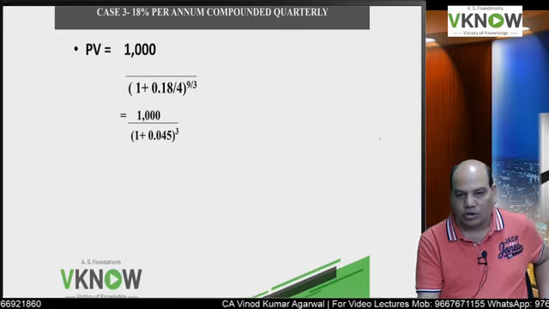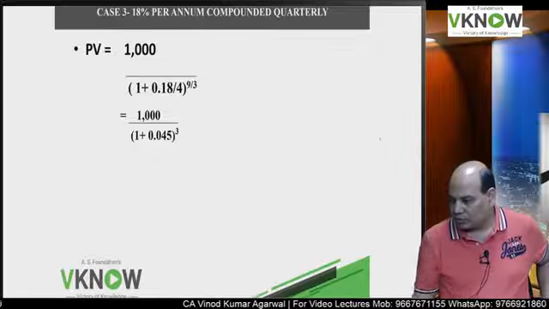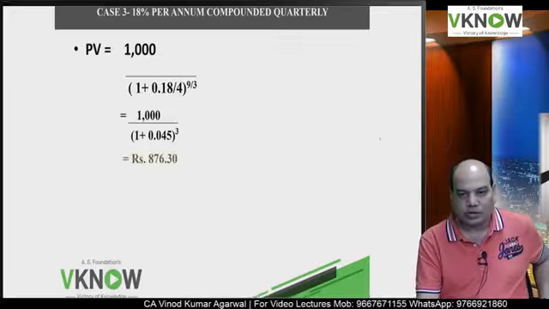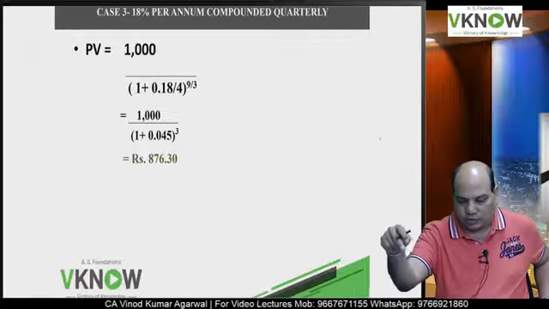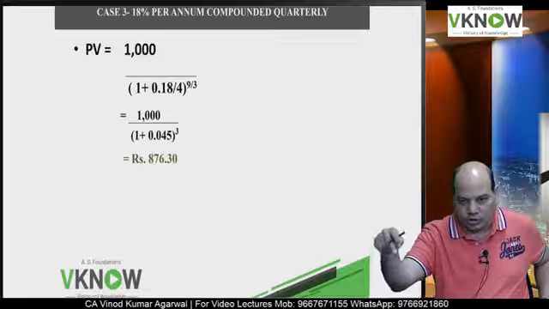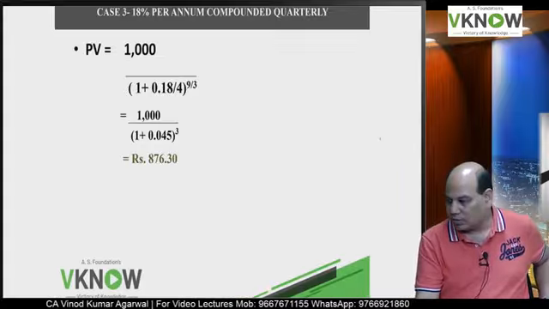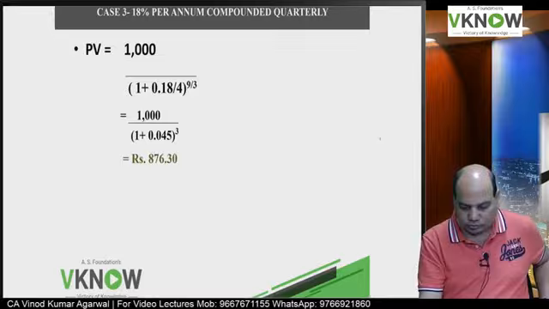So this is easy, you can do it. 1.045 to the power 3. Solve, you will get 876.30. Check. 1000 divided by 1.045 to the power 3, press equal to, 876.30.